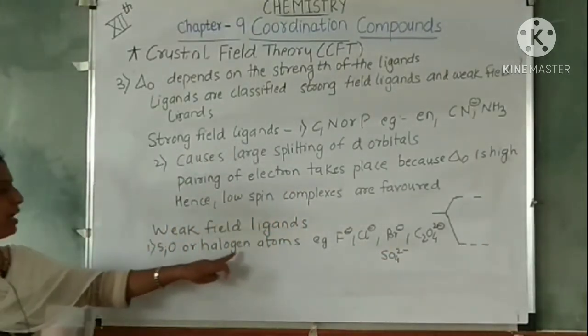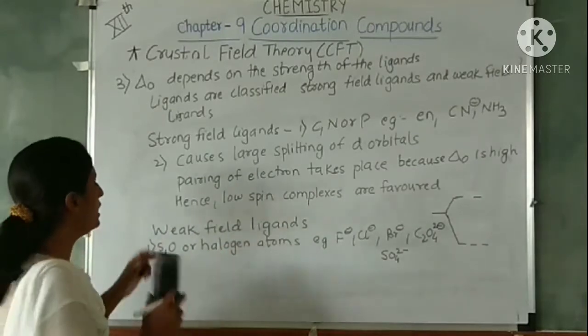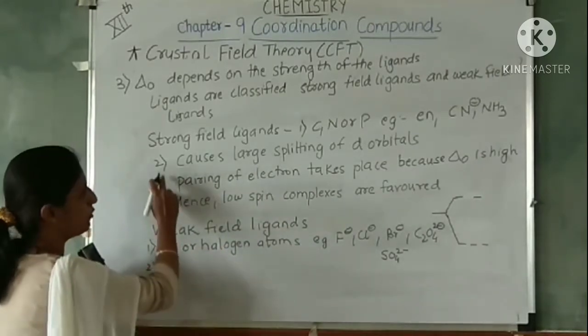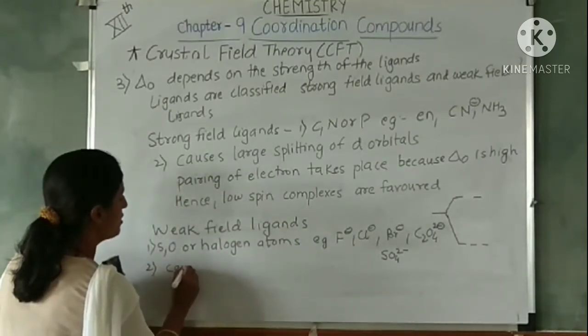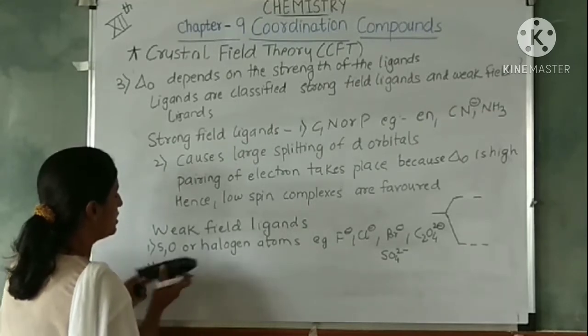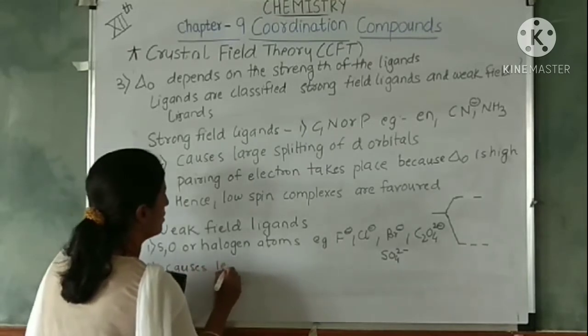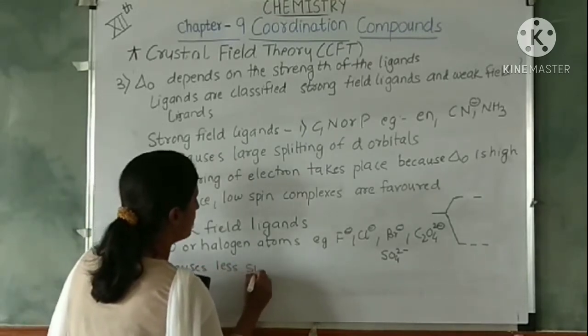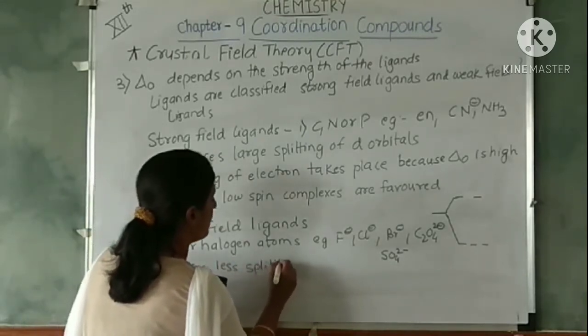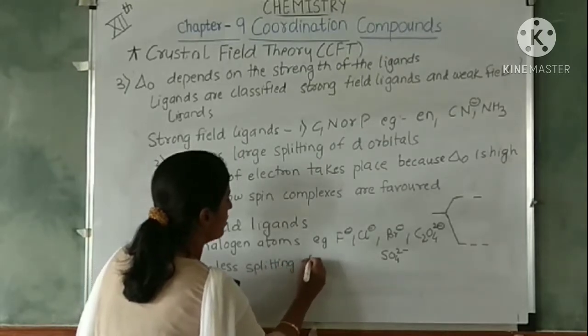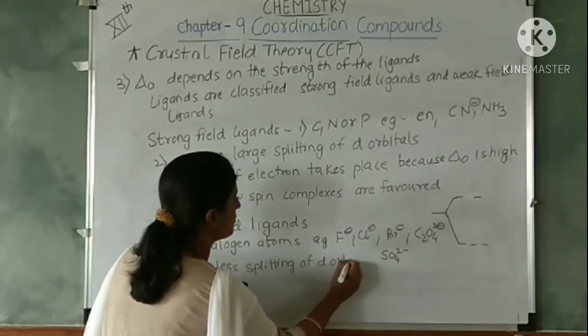Sulfur, oxygen or halogen, they form weak field ligands. What is the next point you can write from here? These ligands cause less splitting of d orbitals.